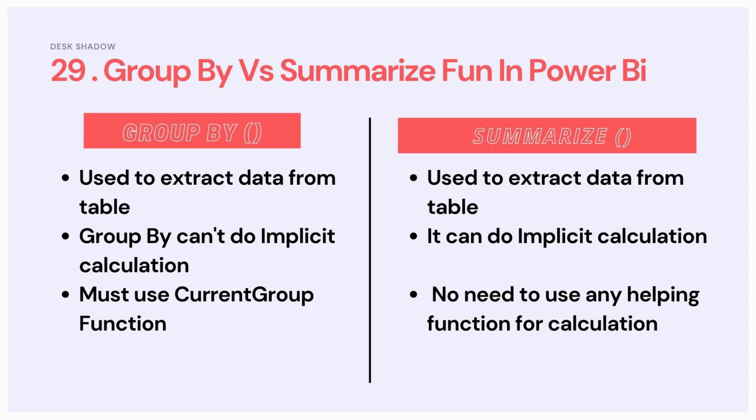So the main use of these two DAX functions is the same, but in case of group by, you can't do implicit calculation, whereas with the help of summarize function, you can do implicit calculation. Then the next point is, group by DAX function must use the current group function, whereas in case of summarize function, you do not need to use any other helping function inside it. So these are a few differences between the group by and summarize DAX functions in Power BI.